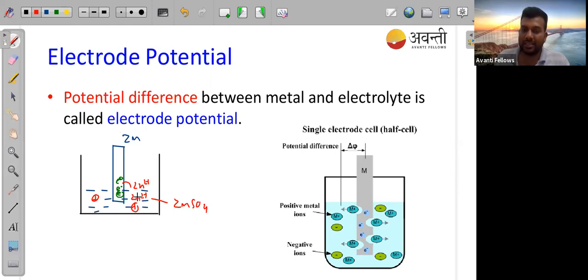Karthik, this is actually the condition when you are taking an electrolyte. If you are taking ZnSO4, then you have to take a zinc electrode only. If you are taking copper sulfate, then in that case you have to take a copper electrode. So whenever an electrode is present in its own electrolyte, what will happen? That electrode will form cations in the electrolyte. You can see Zn2+.